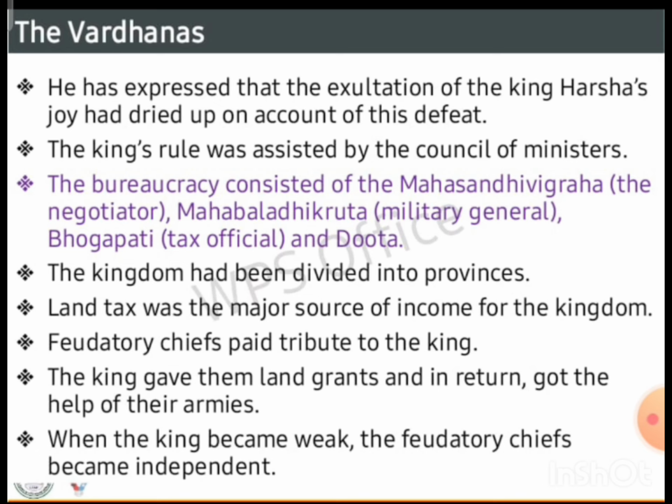The kingdom had been divided into provinces. Land tax was the major source of income for the kingdom. Feudatory chiefs paid tribute to the king. The king gave them land grants and in return got the help of their armies. When the king became weak, the feudatory chiefs became independent.